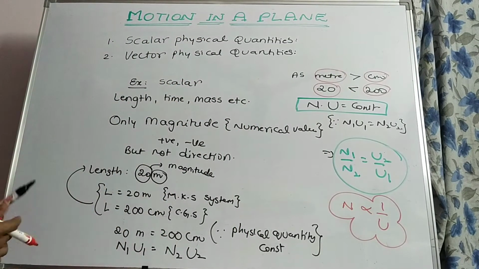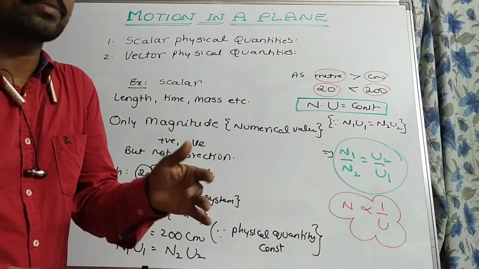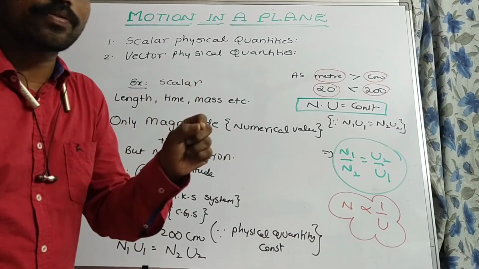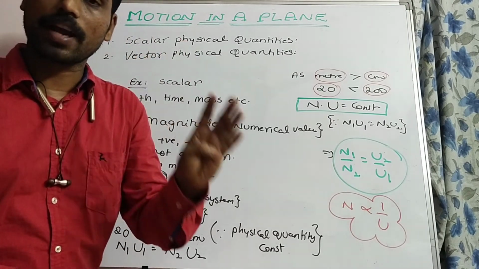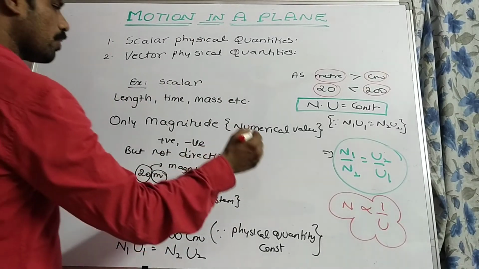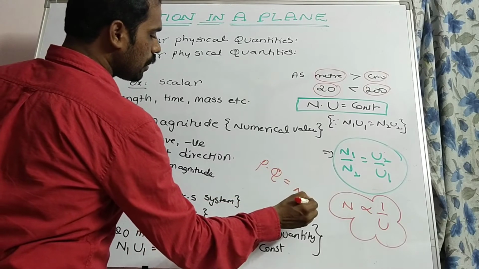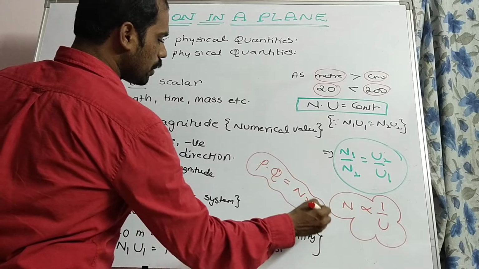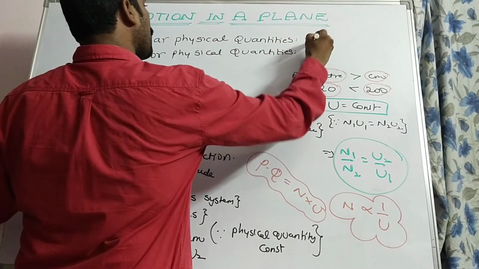So this is the definition of a physical quantity. A physical quantity is something which can be measured, and it can be written as the product of the magnitude with the appropriate unit. That is, a physical quantity is equal to numerical value into unit, where the numerical value is also called the magnitude. So here we have two kinds of physical quantities: scalar quantities and vector quantities.